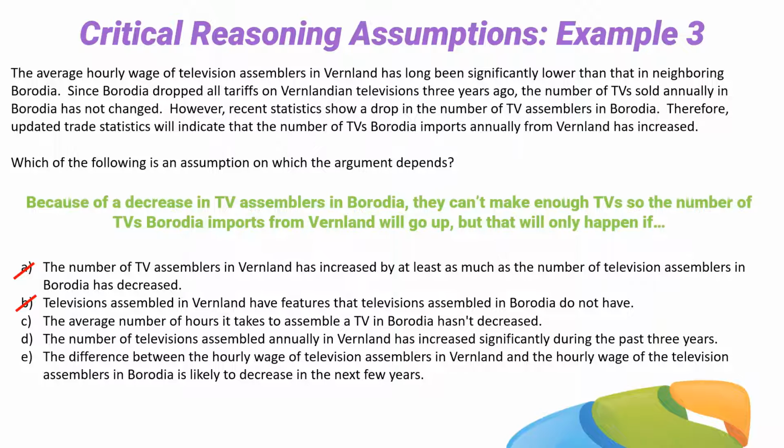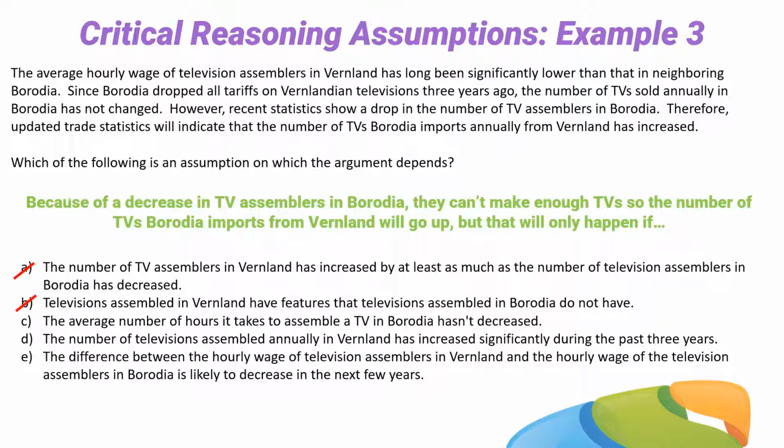C says the average number of hours it takes to assemble a TV in Barodia hasn't decreased. Actually, C is pretty clever. C says, look, maybe you were thinking that there was a chance that you could get away with fewer TV assemblers in Barodia and still make enough TVs because maybe it didn't take as long to assemble a TV, so you didn't need as many assemblers. The problem is C says, nice try, but no luck to that theory. C says it takes just as long to make a TV, so if you're short TV assemblers, guess what? You're not going to be able to make enough TVs. You're going to have to import TVs from Vermland. That's clever. That might be our choice.